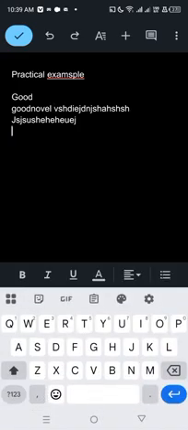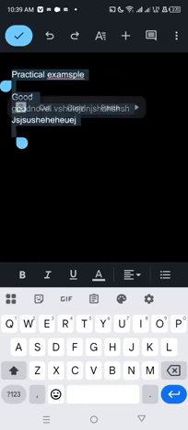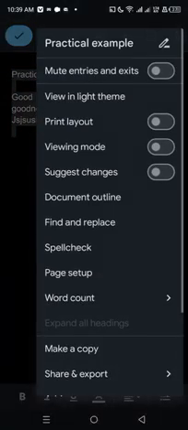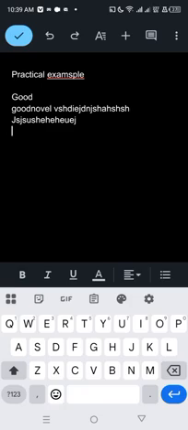So if let's say you've written so much, 10,000, 20,000, and you want to know the word count of just your chapter 1, you highlight it this way. Drag this hand-side and drag it to the end of chapter 1, and you come back here to check for word count. It's going to give you the word count of the one you've highlighted only. Okay, so that is about that.